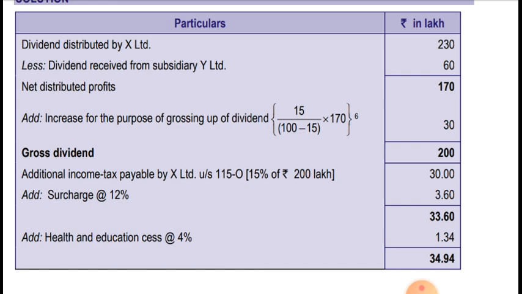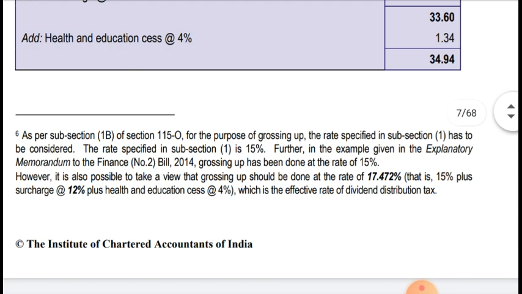Additional income tax payable by X Limited under section 115O is 15% of 200 lakhs, that is 30 lakhs. And we add surcharge, as in all cases while paying dividend distribution tax. So 12% surcharge on 30 lakhs is 3.6 lakhs. On 33.6 lakhs we have to add health and education cess of 4%, which is 1.34 lakhs. So the total amount is 34.94 lakhs. That is the dividend distribution tax payable by X Limited. Now let's see what it's saying.